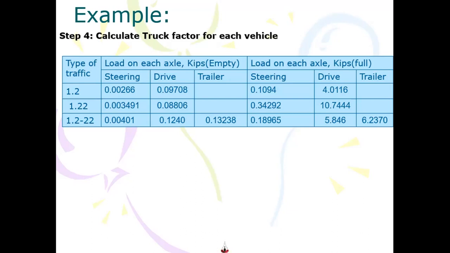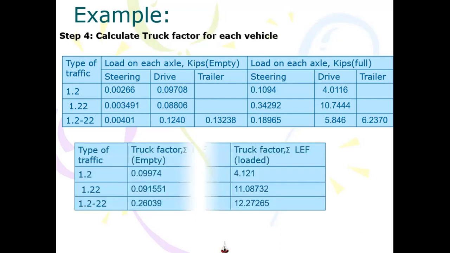Because what is the load equivalence factor? It is the damage caused by the given load as compared to the standard axle. Actually, we are estimating the traffic in terms of how much damage it will cause to the pavement, and once you know the extent of the damage, we will design the pavement accordingly.